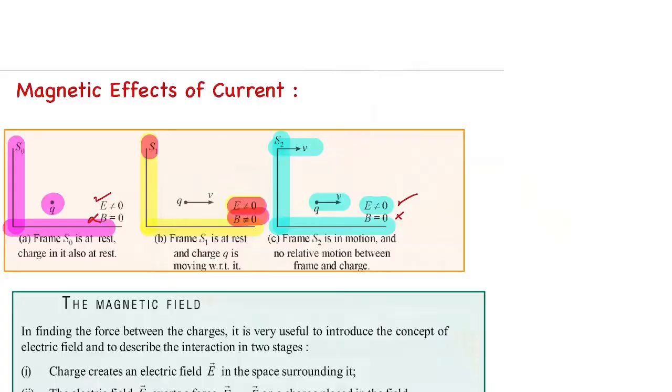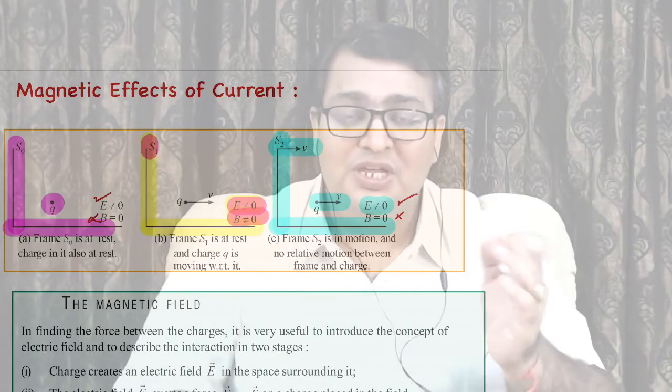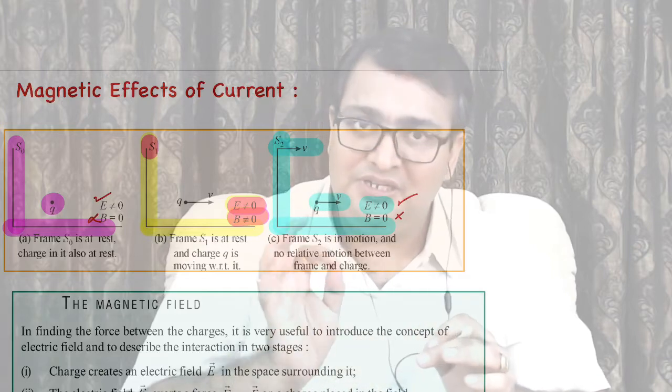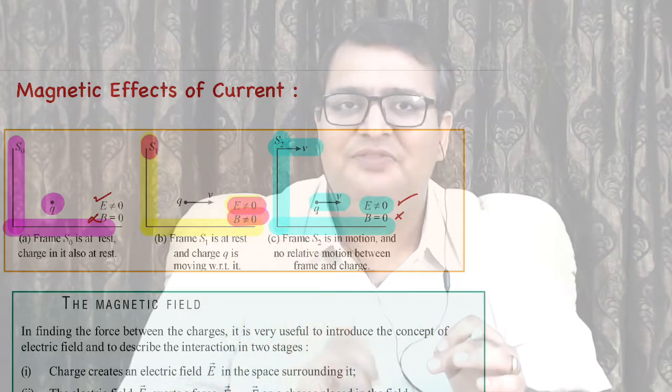That means if we have the same charge, from one frame we see that the charge is in motion, and from the other frame we see that the charge is at rest. In the frame where we see the charge is moving, it will produce both electric and magnetic field, right? But in the frame where the charge appears to be at rest, it will only produce electric field, it will not produce magnetic field. So these two fields are interconvertible. This is a very important point that everybody should remember.